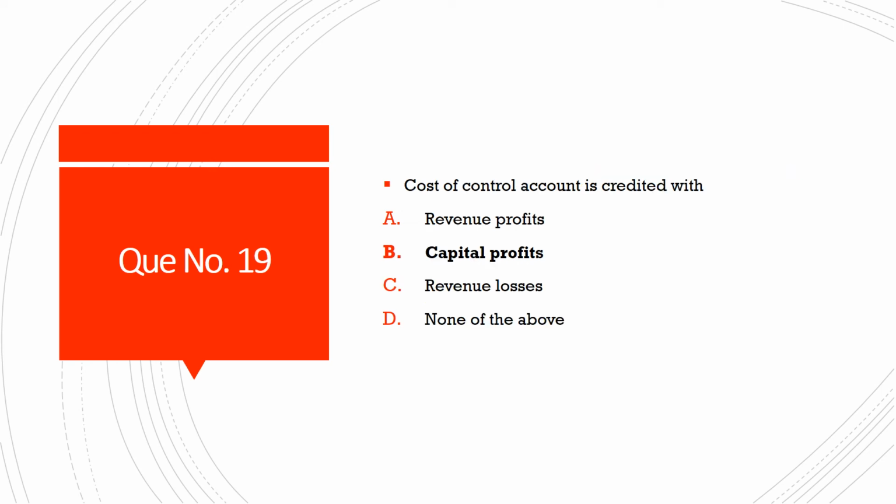Next question number 19. Cost of control account is credited with, and the options are option A, revenue profits. Option B, capital profits. Option C, revenue losses. And option D, none of the above. And the correct answer is option B, capital profits.